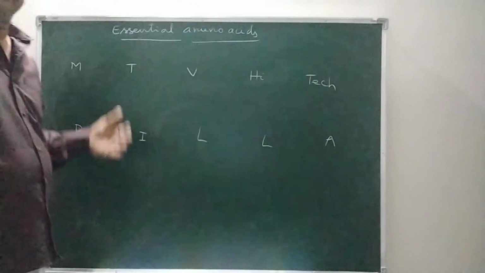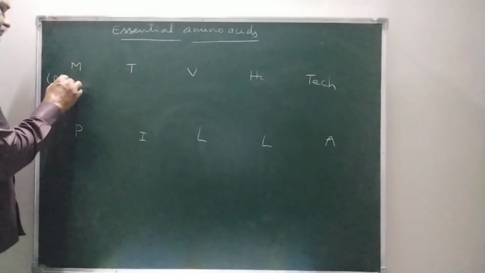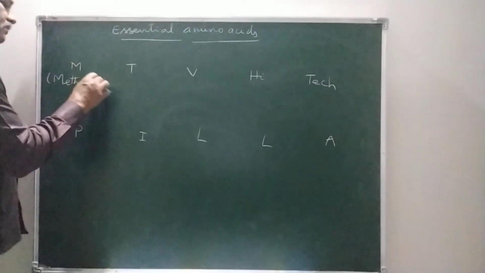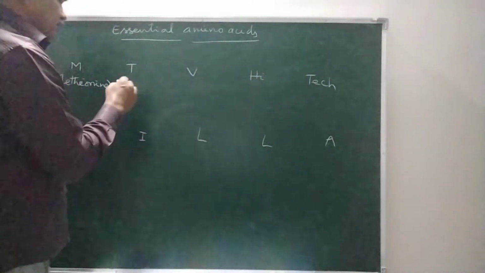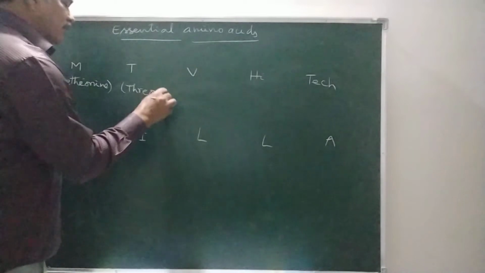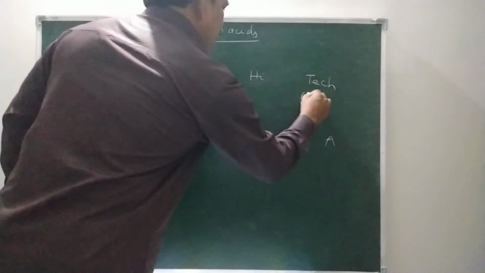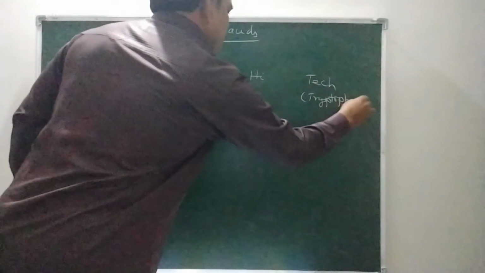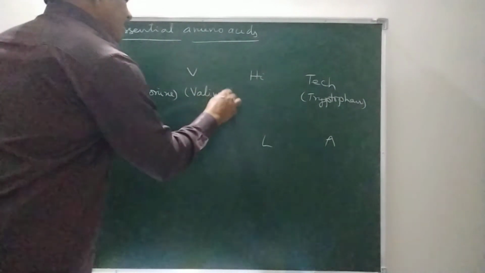What is M? M stands for methionine. T is threonine. Tech is for tryptophan. V is valine.